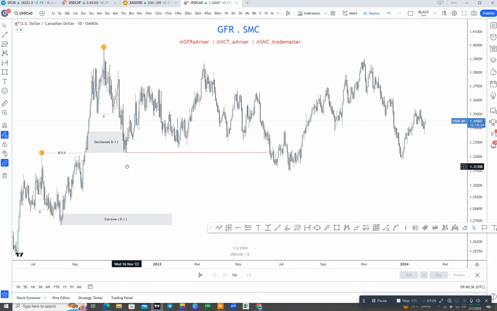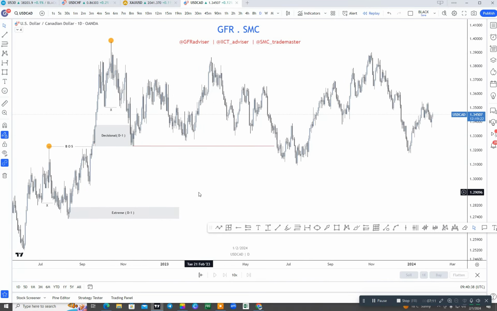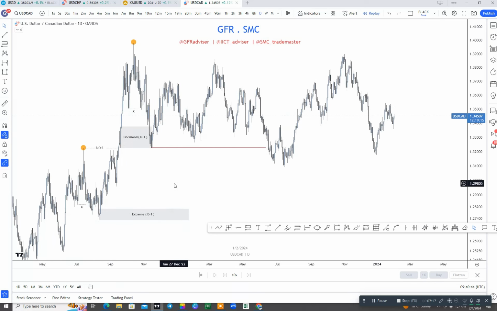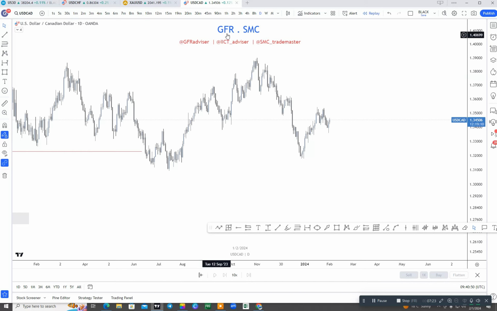And now there is only one possibility, the extreme level. That means in the future, whenever the market tests that level, we can again see the possibilities of buys from this level. This was the scenario of the daily time frame.